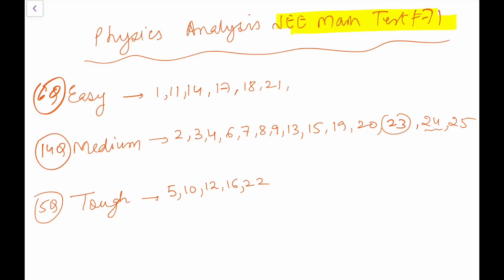I have just solved this JEE Main Test 71 and the physics part, and from the analysis that I can make out, 5 questions can be regarded as tough. 1 or 2 are actually really tough. 14 were medium, 6 were easy, so easy questions were less, so this paper won't be that easy for everyone, and plus it has some very good questions.